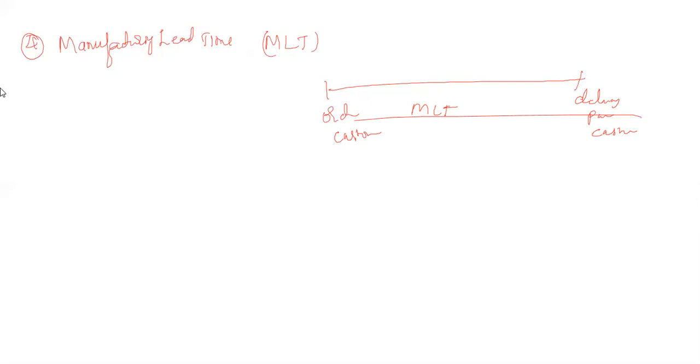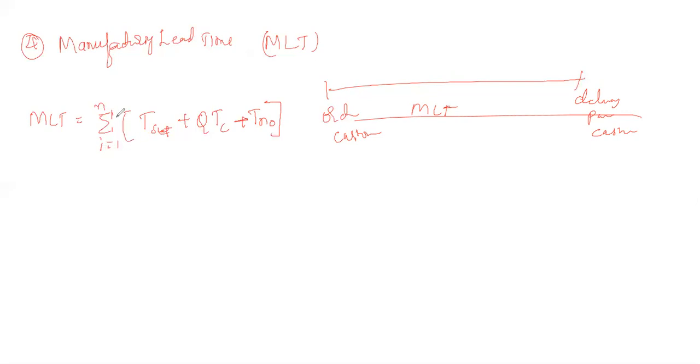In general, we represent this manufacturing lead time MLT as the summation from i equals 1 to n of the setup time plus Q into the cycle time plus the non-production time, where n is the number of machineries used in the plant in the production. So this is a general formula.